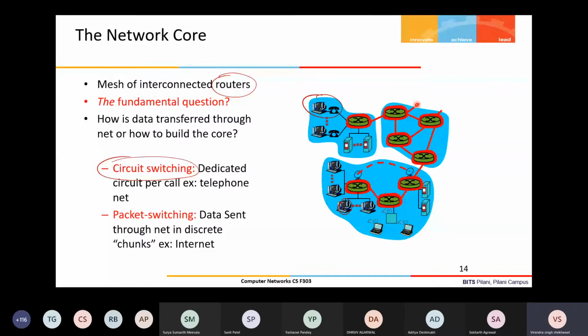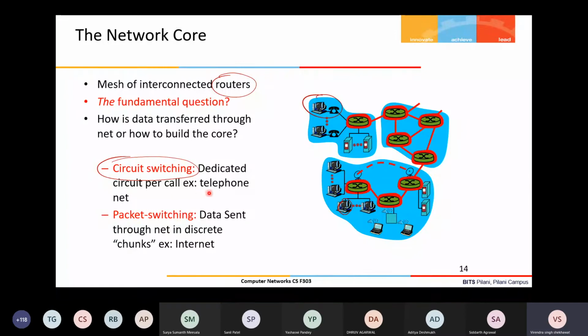Okay. Then the fundamental question is: how is the data transferred through the network? Or we can say, how is this core built? There are two methods to build the core. One is circuit switching, and another is packet switching. Now we'll understand what circuit switching is. Circuit switching means basically a dedicated circuit for the data transfer. Before you start transmitting the data, the resources are reserved and a circuit is established between the sender and the receiver.